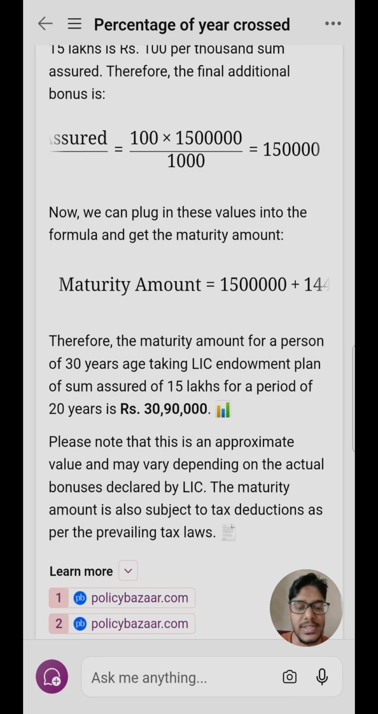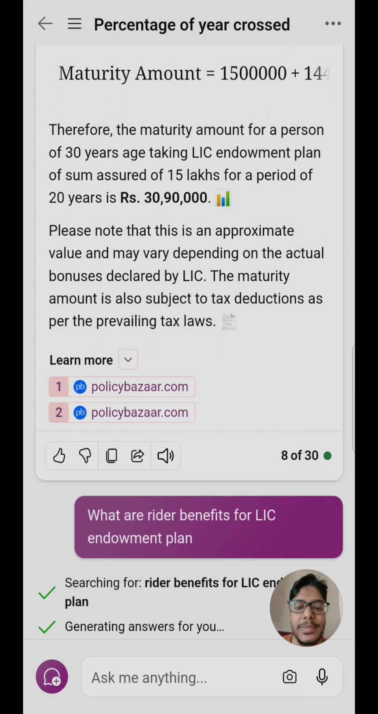Now I don't know if this is particularly accurate because it is generated by ChatGPT, but I wanted to see if ChatGPT was able to generate the calculations properly, and it has done it. So this was the overall deep dive into LIC policy endowment plan using ChatGPT.